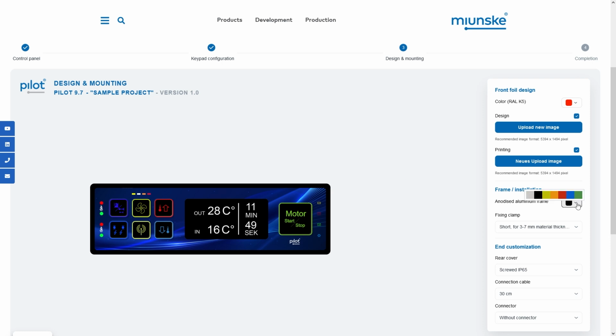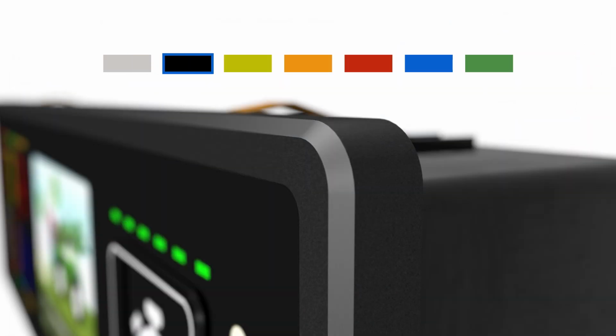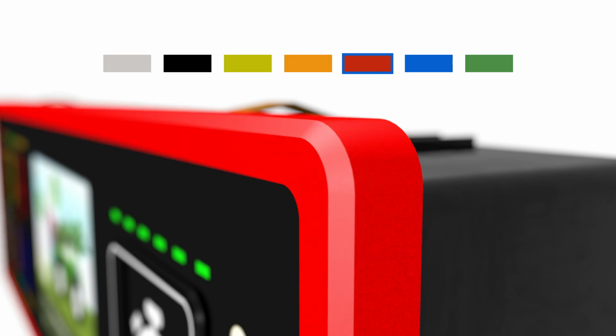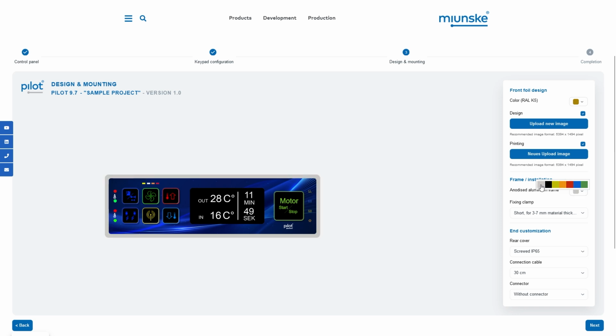You can choose the aluminum front panel of the device in 7 anodized colors. Our standard colors are natural, black, yellow, orange, red, blue and green. For a perfect fit of the pilot control panel in different material thicknesses, select a short retaining clip for 3 to 7 mm or a long retaining clip for 5 to 8 mm material thickness.